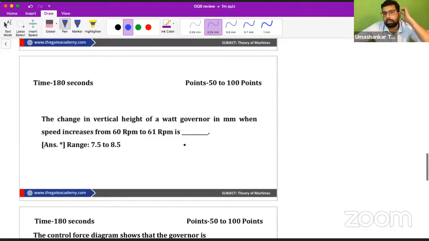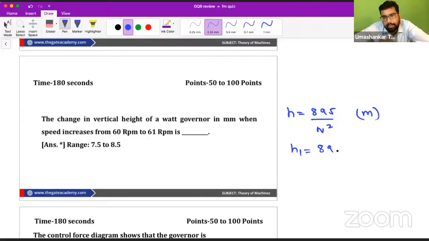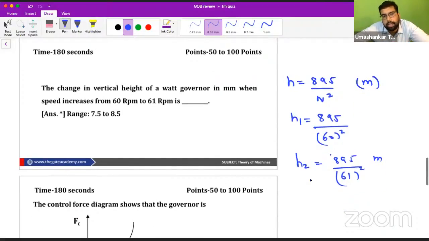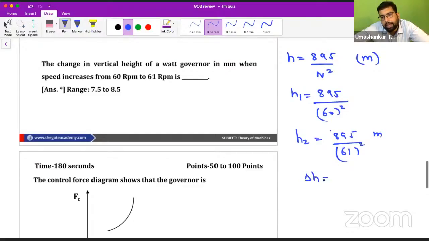Now moving to the next question: the change in vertical height of a Watt governor in mm when speed increases from 60 rpm to 61 rpm, right? So we know that the height of the governor is given by 895 by n square, and if you put the value of n, you will be getting h in meter here. So if I say h1 is 895 by 60 square, and h2 is 895 by 61 square, right? So now what will be the change in the height? What will be the increase in the height? You can write it as h2 minus h1.